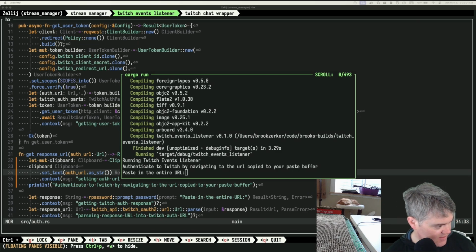Category, this is other. Client type, confidential. And I am not a robot. Invalid client. Okay, fine. Client names cannot have spaces. Okay, dashes. Invalid client name. Application name between 3 and 100 characters displayed to users when authorizing your application. Okay, weird. Let's try Twitch events listener. Oh, come on. No spaces.